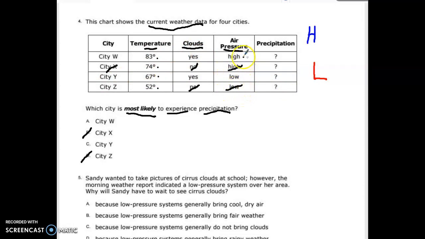Now, city W has high pressure and it has clouds. But with high pressure, that means happy weather. So the clouds are probably cumulus clouds because that means fair weather. So it's not city W. City Y, however, has low pressure, which is lousy weather. It has clouds. Is that the most likely spot to have rain?